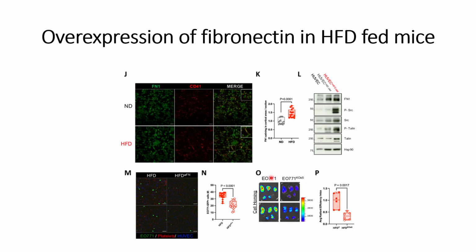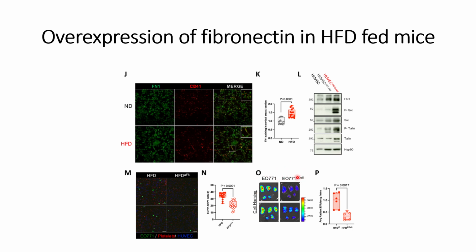They checked highly metastatic tumor cells, that is E0771, and used neutralizing antibodies against integrin alpha 5 and then checked the cell homing. In the case where no neutralizing antibodies against integrin alpha 5 are used, they see more cell homing, which can be seen in panel O on the left hand side, the immunofluorescence image.